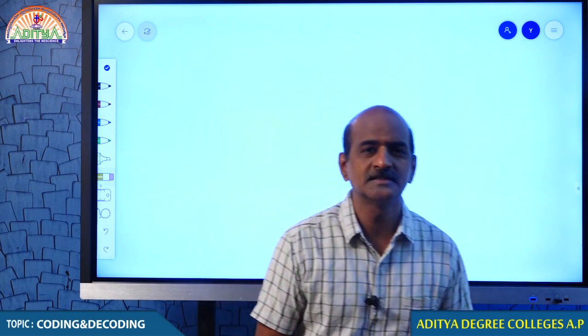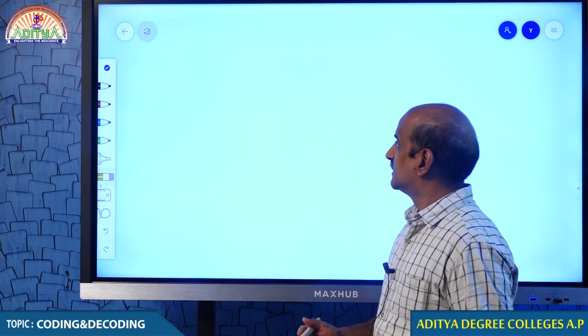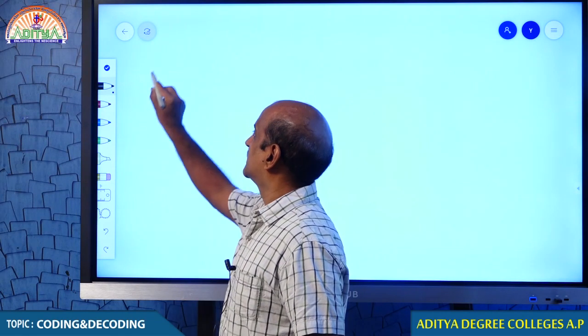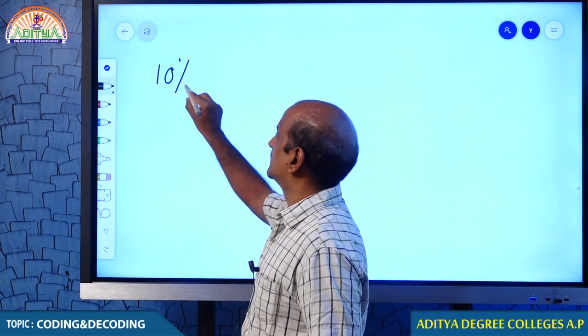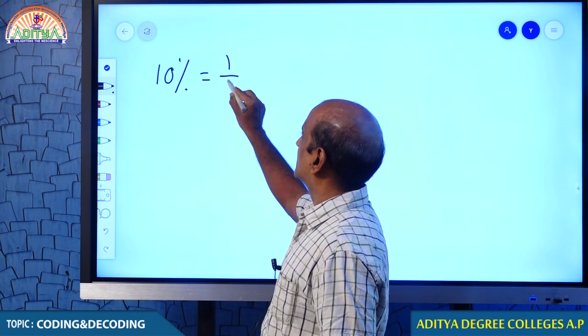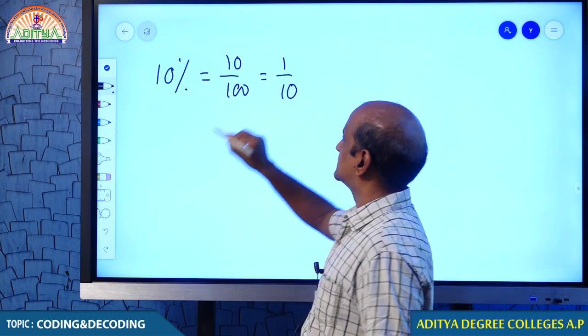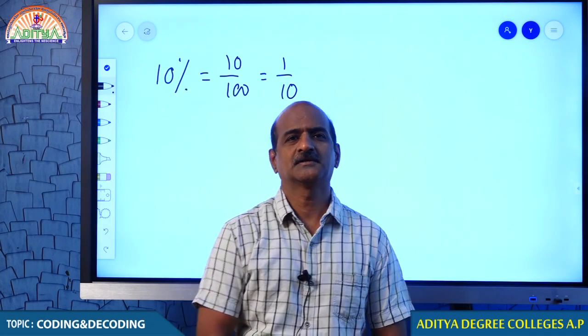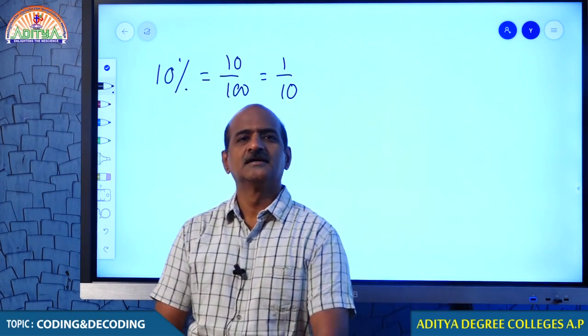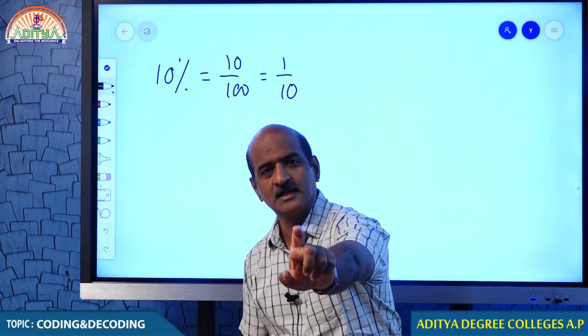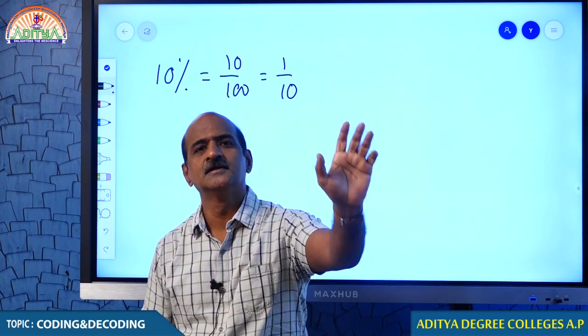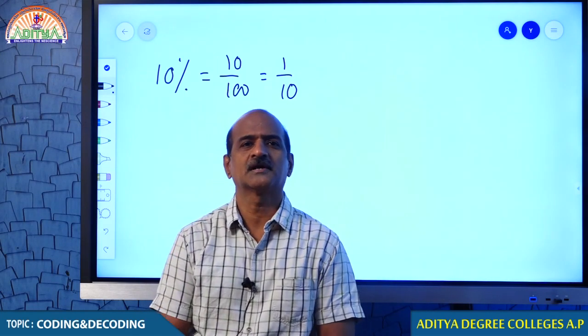I hope I could explain it to you in the right direction. Because when things are totally different, it is very difficult to compare. There must be some common platform. The common platform, in this case, is 100. That is the reason why if I say 10%, I mean 10 by 100, that is, for every 100 you are getting 10 rupees. In fraction, the percentage which we call 10% is equivalent to 1 by 10.